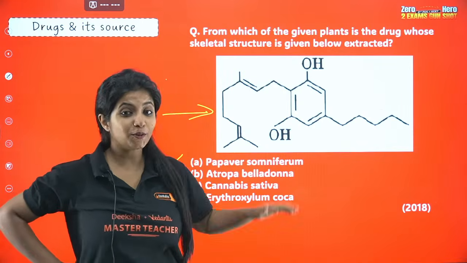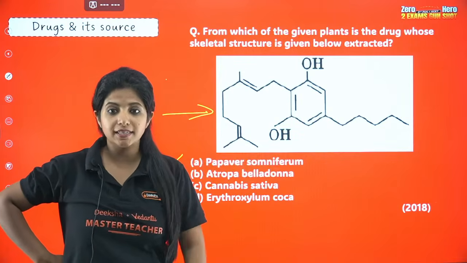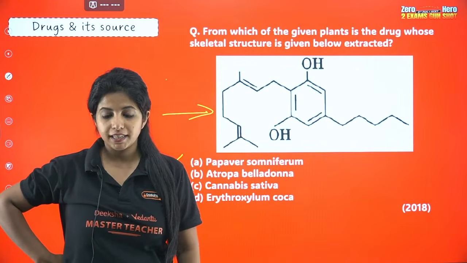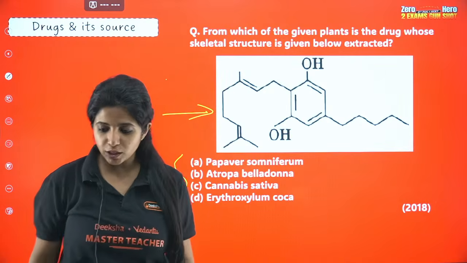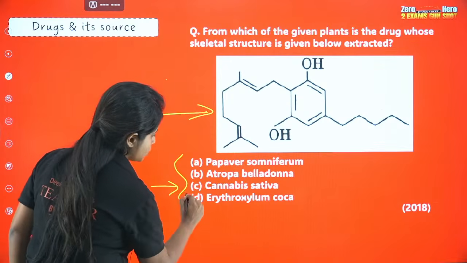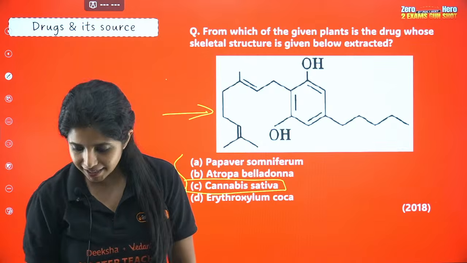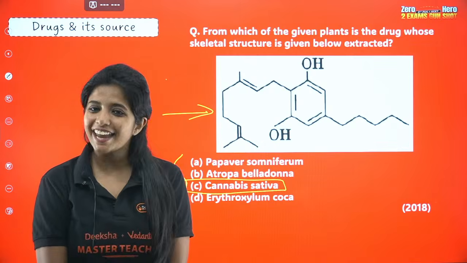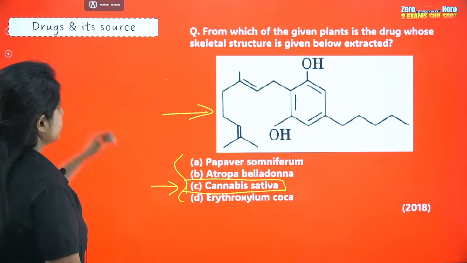What is this drug? I told you, you have few steps like this. Where do you have few steps like this? In the case of cannabinoids. And where do you get cannabinoids from? You get it from Cannabis sativa. So your answer for this question is going to be C. Yes, Dhanishri, it is C, Cannabis sativa. Okay, got it?